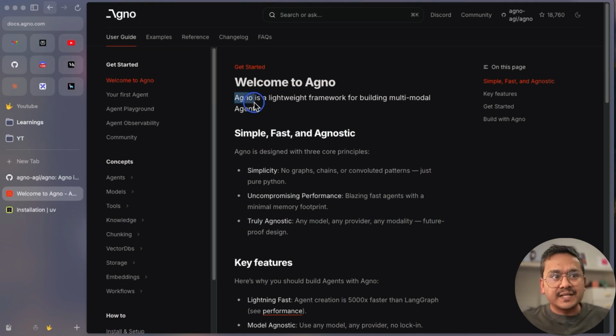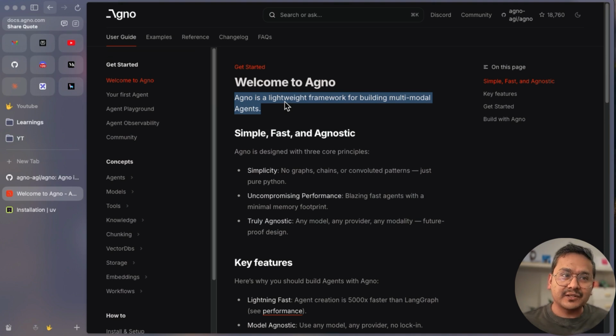As I said, AGNO is a lightweight framework for building multi-modal agents. And by the way, I need to thank the AGNO team because the description they have written in each part of the documentation is quite clear. I don't need to explain so much. I can just read and that's it. It's self-explanatory, right?